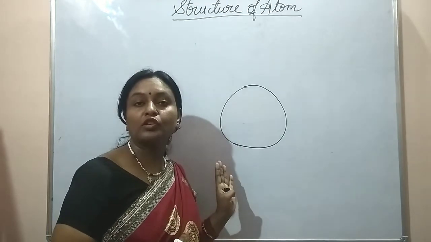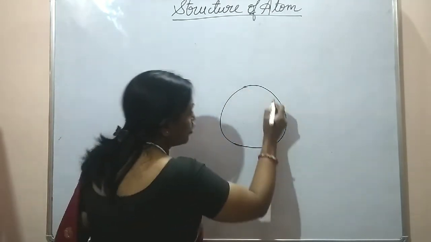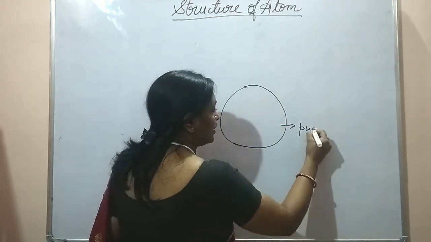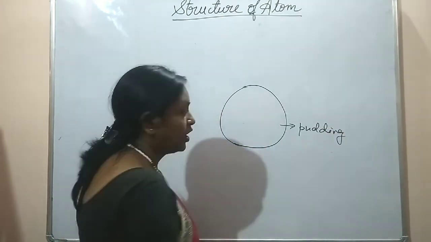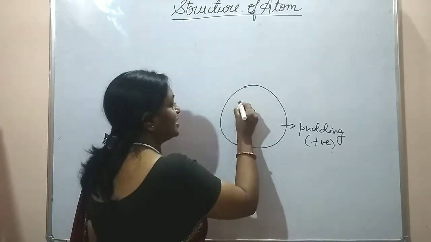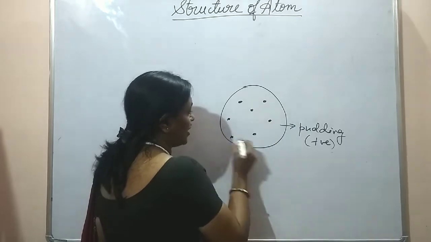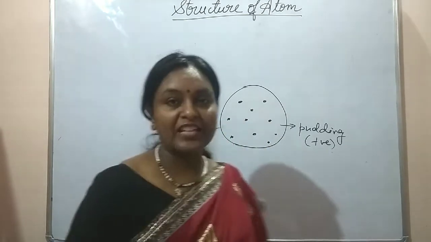Otherwise, Thomson's model was also known as the plum pudding model, in which he said that the core is the pudding. The pudding represents the core, which is positively charged, and the raisins in it are the electrons embedded in the positive core.